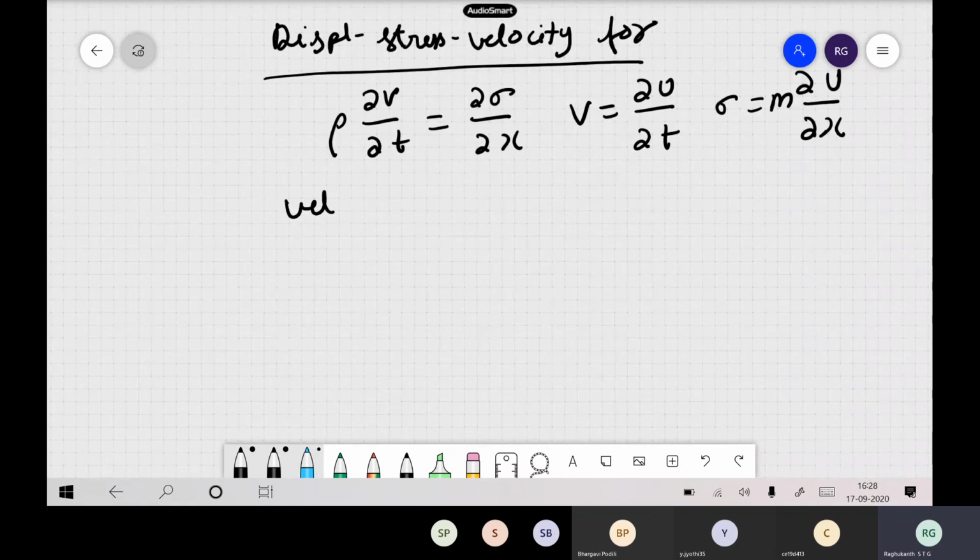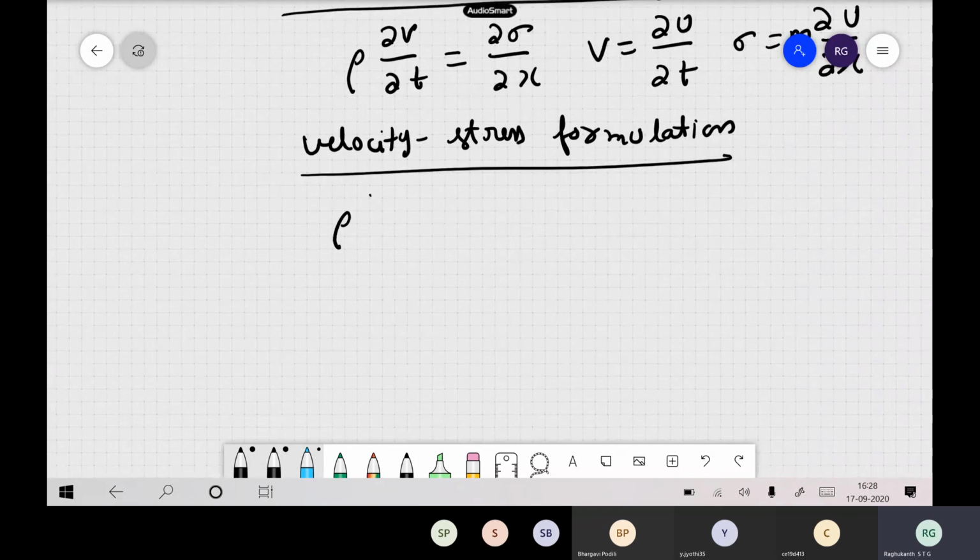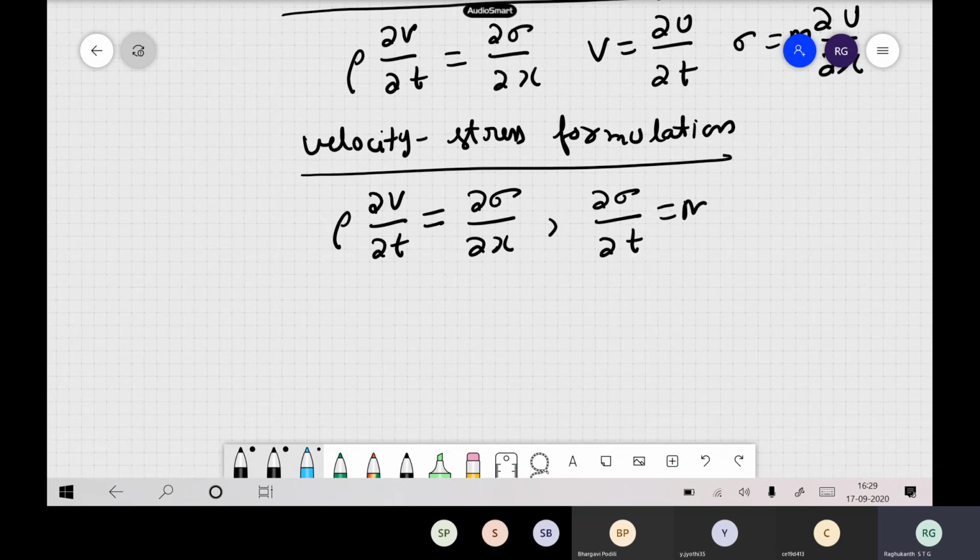Or sometimes you see the velocity stress formulation, which is the one we will be going to use in this course, and which is widely used. So this is another formulation. We write rho into dou v by dou t is equal to dou sigma by dou x. I am writing in 1 dimension, but you can write it in 2 dimensions also. So dou sigma by dou t is equal to m into dou v by dou x. These are the variety of formulations available in finite difference.